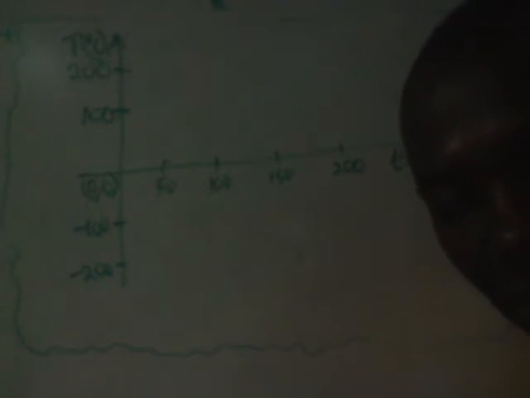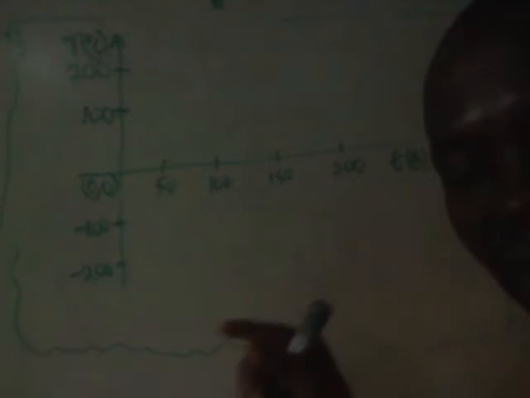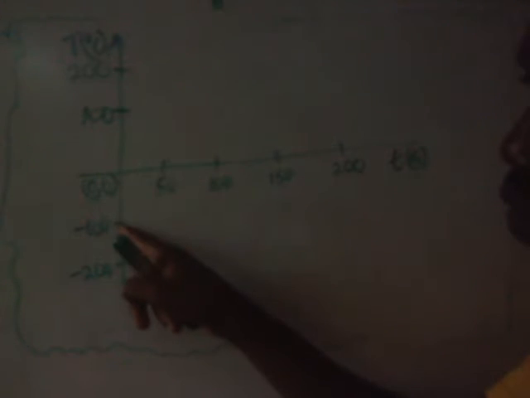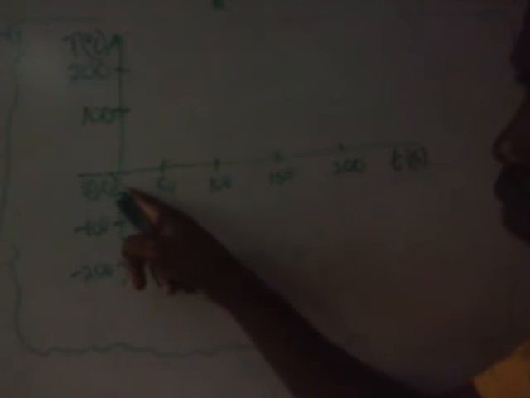So the temperature will go from minus 10 to 0 to melt. Then it will go from 0 to 100, where it will boil. But at change of state, at the point where it is melting, the temperature remains constant. At the point where it is boiling, temperature remains constant. So let's go from minus 10 degrees Celsius to 0. So you come to this side. This thermometer is minus 100, so minus 10, just assume that is very close to 0. I want to take minus 10 from here.